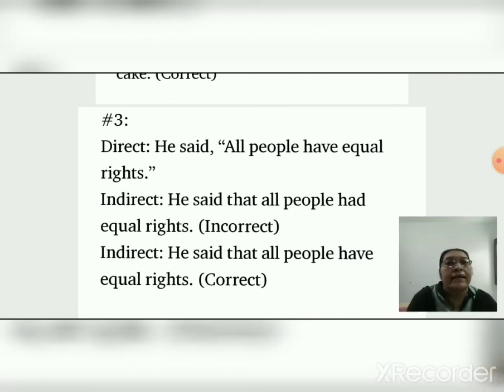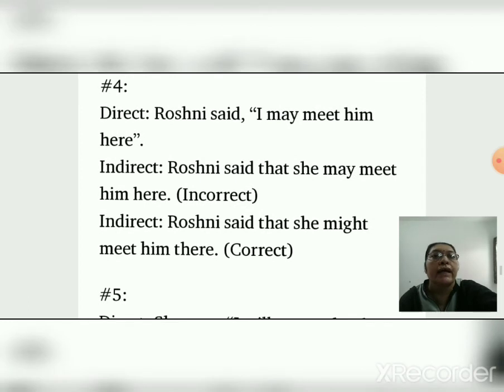In direct sentence: He said, "All people have equal rights." In indirect: He said that all people had equal rights. It's incorrect. Correct it: He said that all people have equal rights, because it's a universal truth. Okay, so no change. Direct: Rosni said, "I may meet him here." Rosni said that she may meet him here.